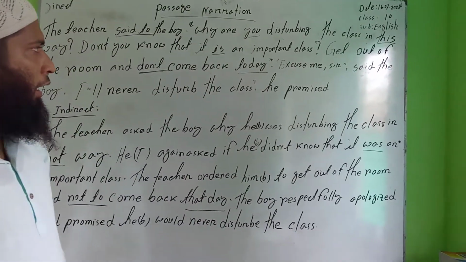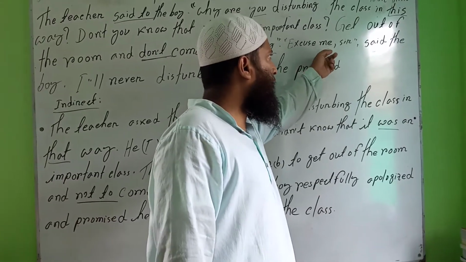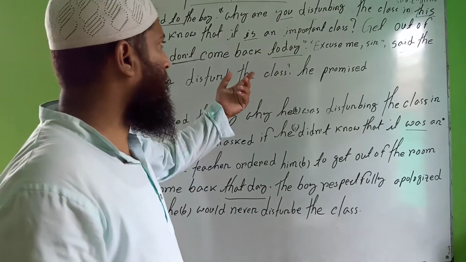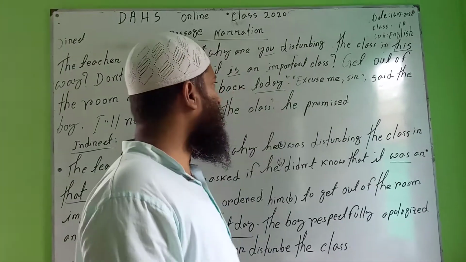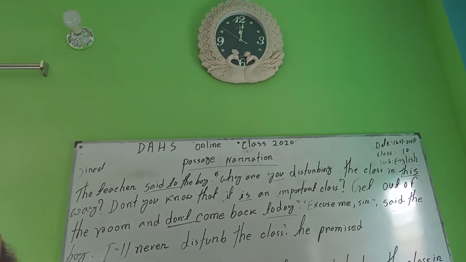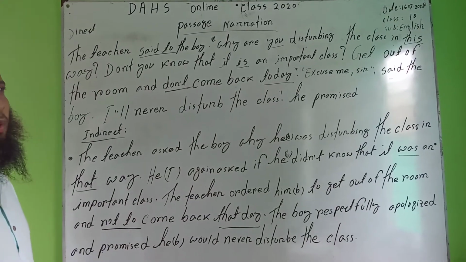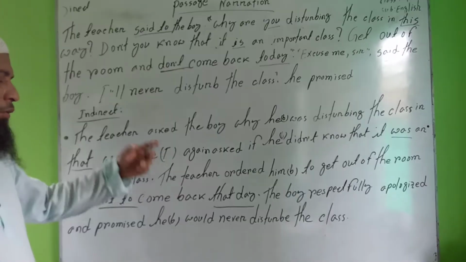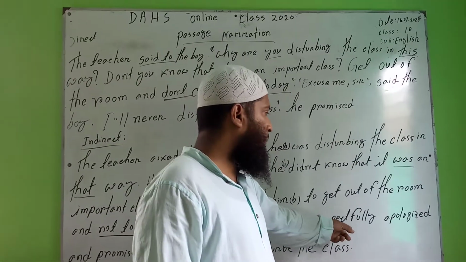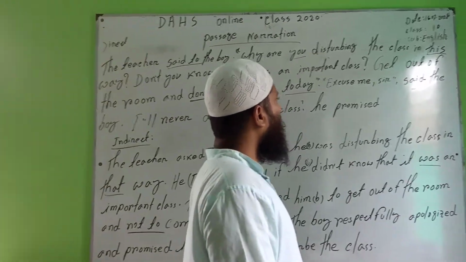Okay, let's stop. The last two sentences are done with the boy. "Excuse me sir," said the boy. Here the boy is speaking only two sentences. "Excuse me," the boy said this, and "I shall never disturb the class," he promised. How do we write these two sentences? The boy respectfully apologized.